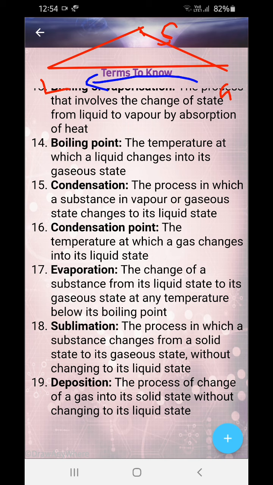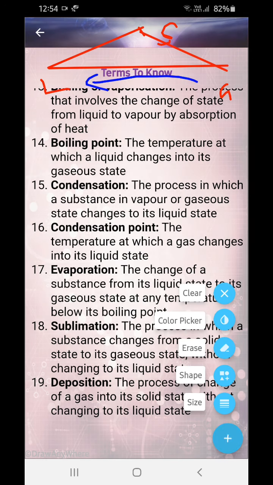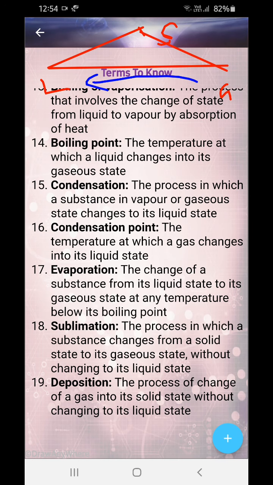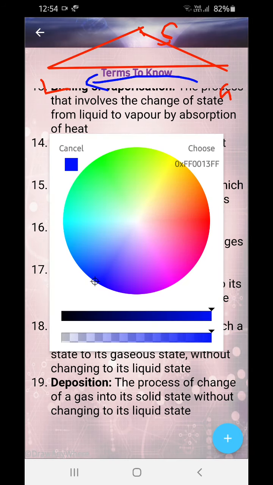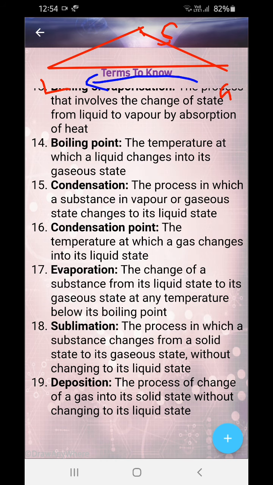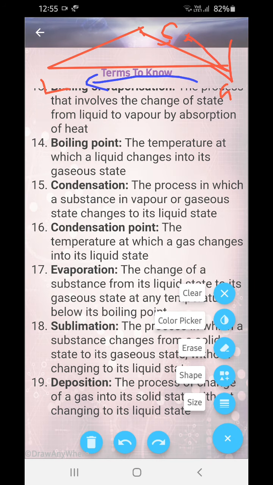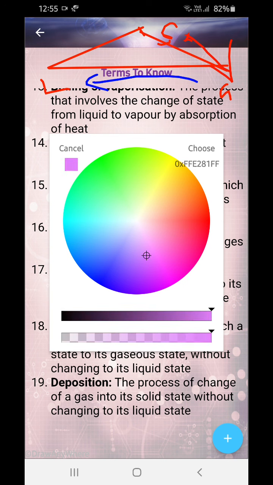Now sublimation: the process in which the substance changes from a solid state into a gaseous state without changing into a liquid state. So it's not passing through the liquid state. Some substances are like that also. So what is that? From solid to gas directly, and obviously on heating. Deposition: the process of change from gas into solid state without passing through the liquid state.